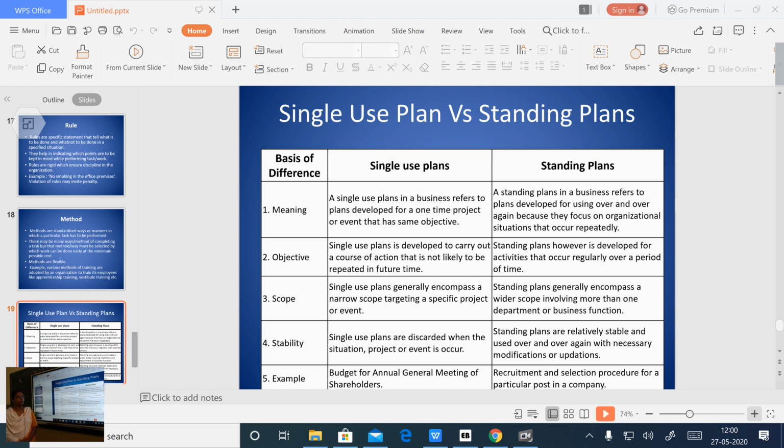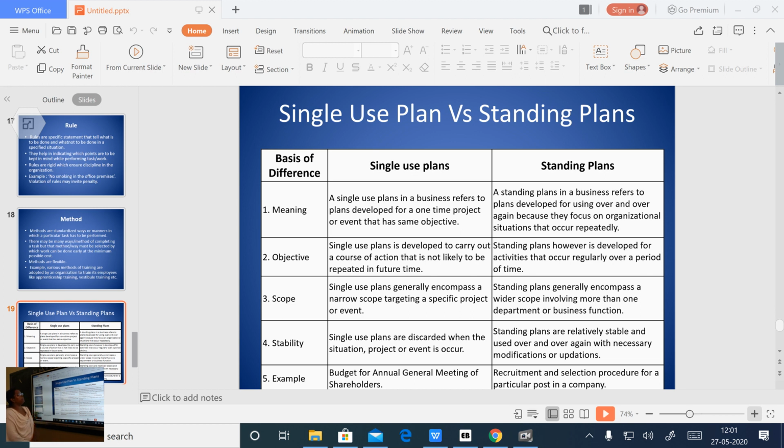Okay. So, today we will do the topic, that is differences between single use plan and standing plan, right. Single use plan and standing plans, on the basis of differences.